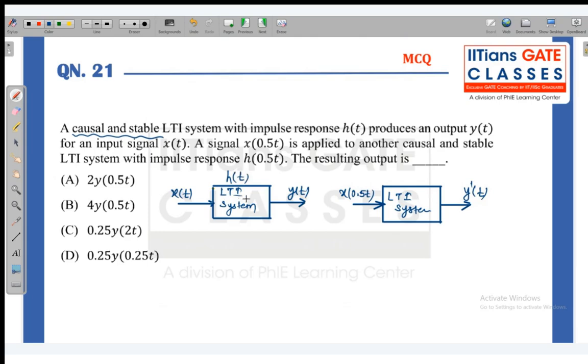The impulse response of the first system is h of t and the impulse response for the second system is h of 0.5 t. Whenever we give the input x of t to the system, we expect the output to be the convolution of the input and the impulse response. Similarly, here y dash of t is the convolution of x of 0.5 t and h of 0.5 t.